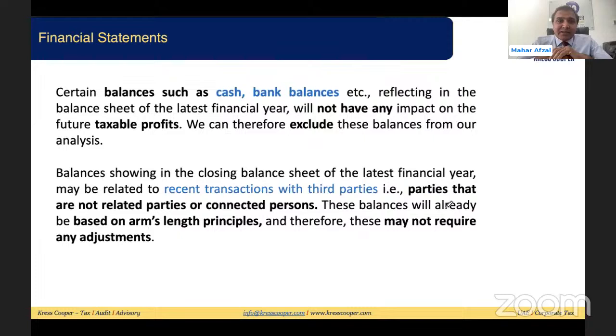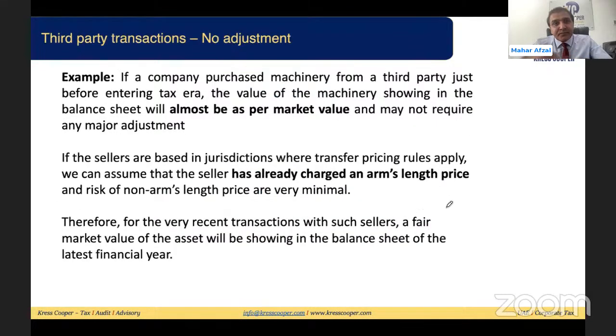Certain balances, like cash and bank, reflecting in the balance sheet of the latest financial year, will not have any impact on the future taxable profit. We can therefore exclude these balances from our analysis, as we discussed earlier. Then certain balances arise from recent transactions with a third party. These will already be reflecting the market value. We are not required to make any major adjustment there.